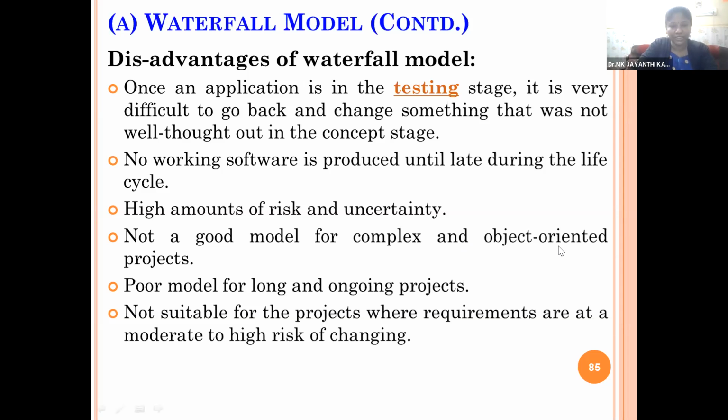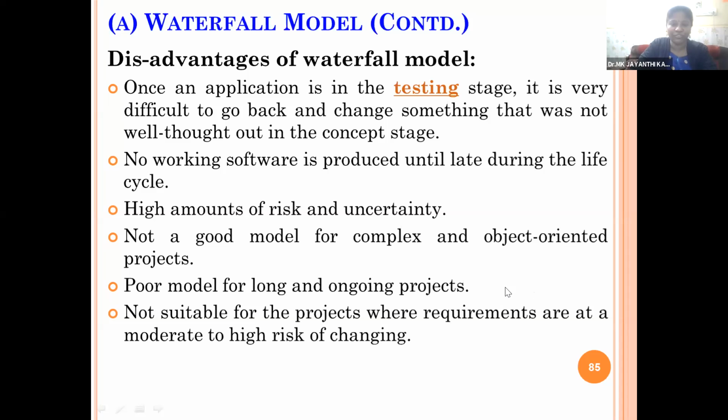Poor model for long and ongoing projects. So if your project is a 2-year or 3-year project, and it is a real-time project for a long time, the requirements will change within 1 year or within 6 months, the policies may change. Platform may change, the users may have new requirements. So in that case, we cannot modify the basic fixed requirements. So the feedback is not allowed here.